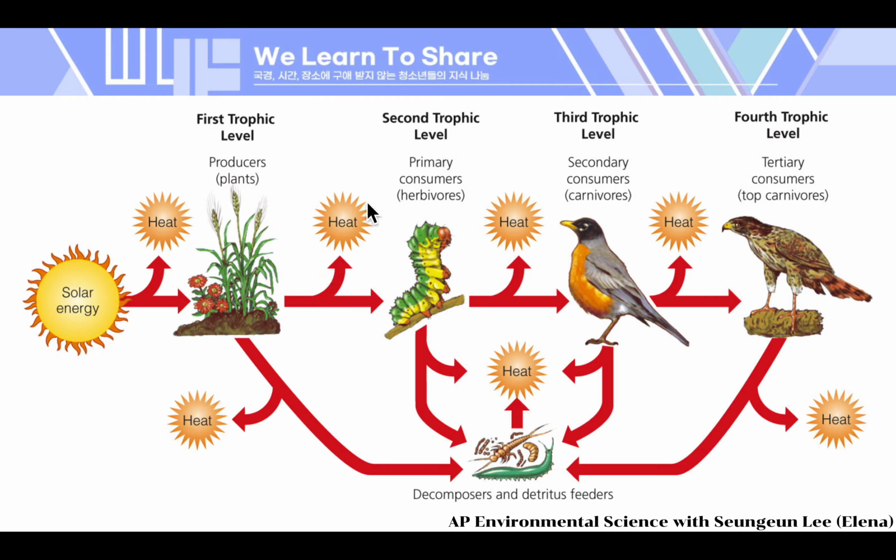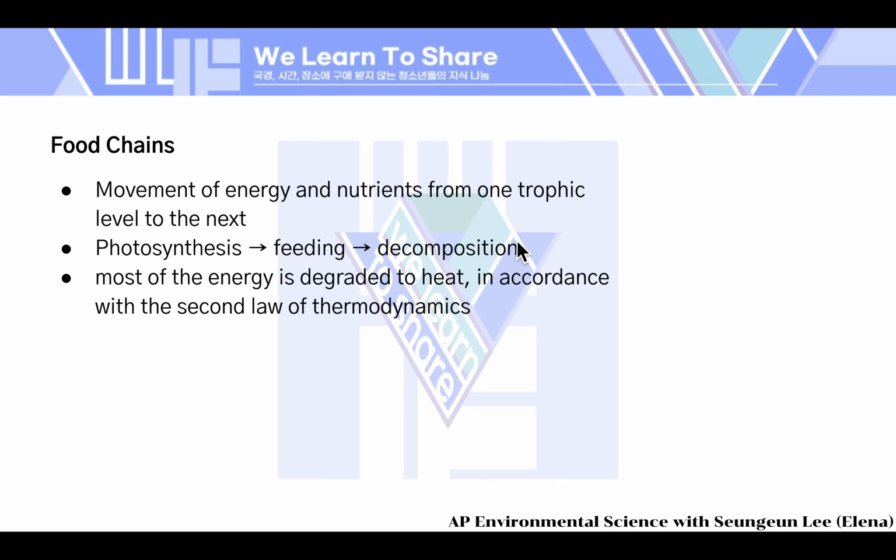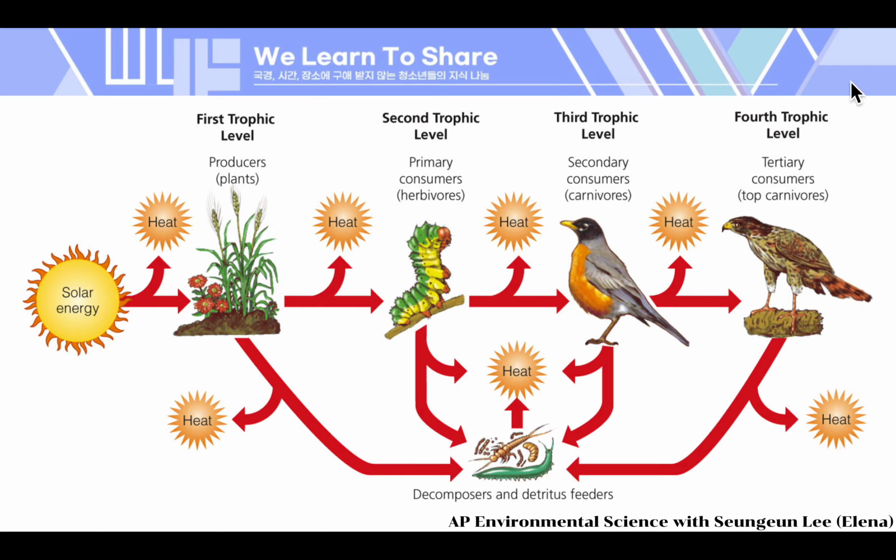Within this process, heat is lost. From the third trophic level, we have the secondary consumers, carnivores, and heat also goes out there. Then we have the fourth trophic level, the tertiary consumers, the top carnivores that feed on other carnivores, and again the energy degrades to heat. Then we have the decomposers and detritus feeders, where heat also goes out again, and these can be connected in this way or that way.